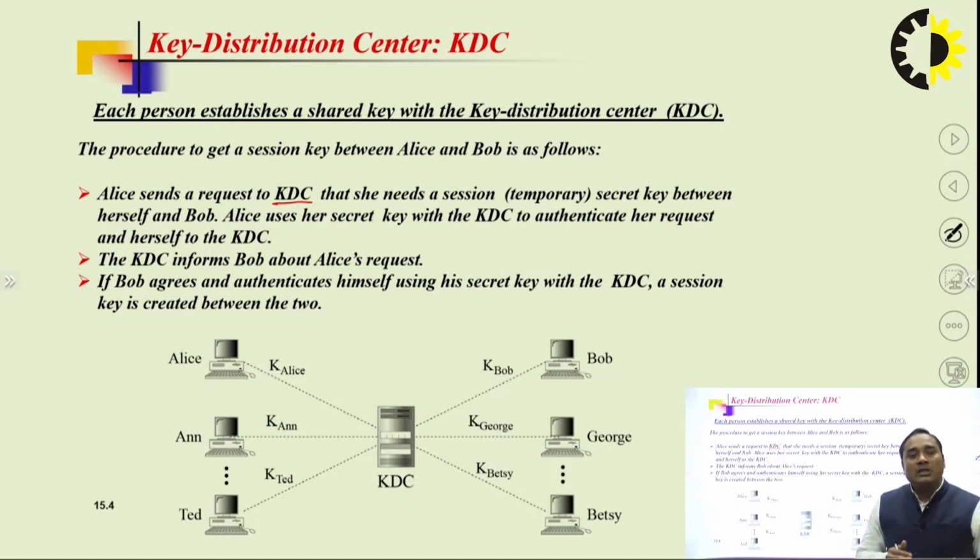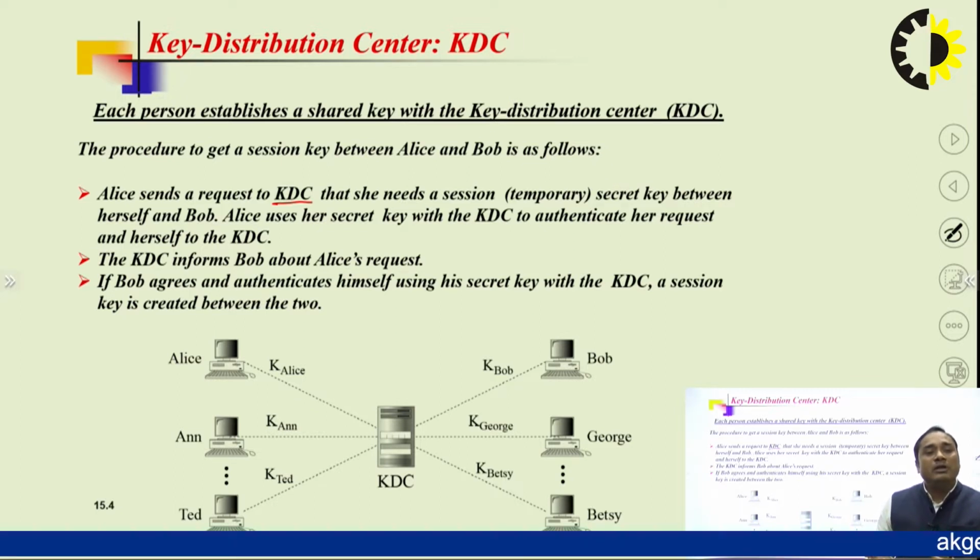Alice does not communicate with Bob directly, but with the help of the KDC. The KDC sends the request to Bob that someone wants to communicate with you. If Bob accepts the request of the KDC, then it establishes a connection between Alice and Bob. Now they can communicate with each other.